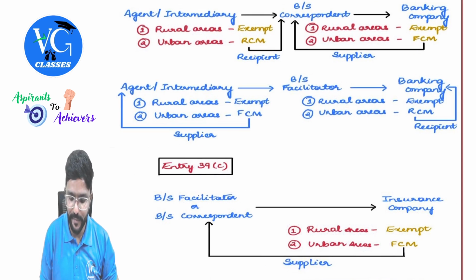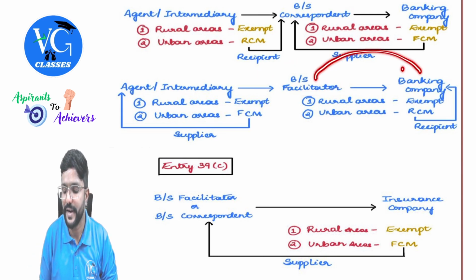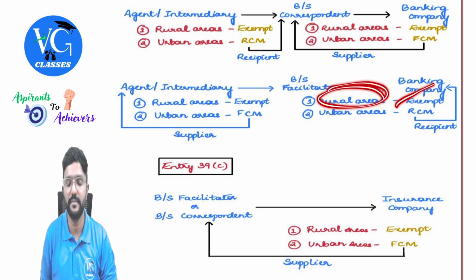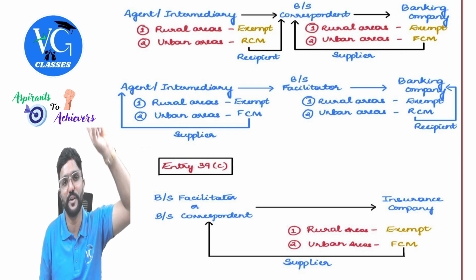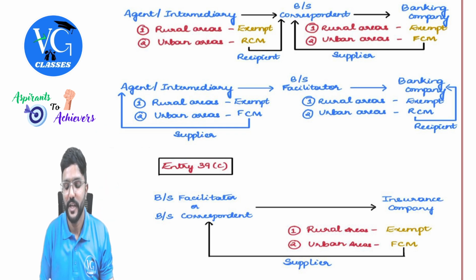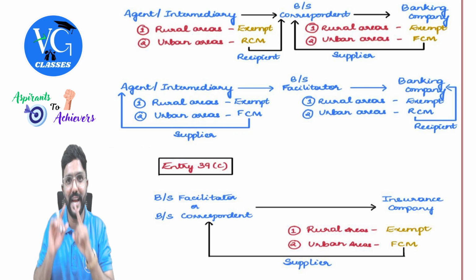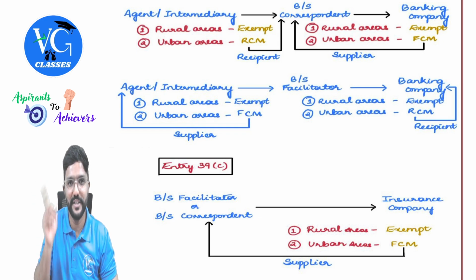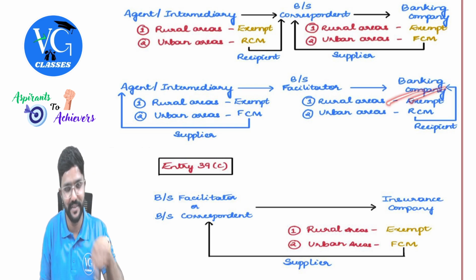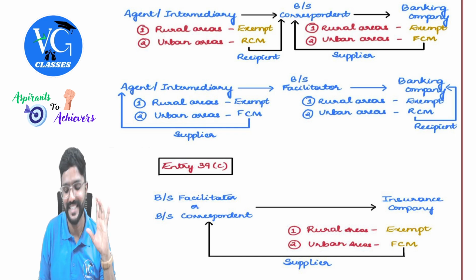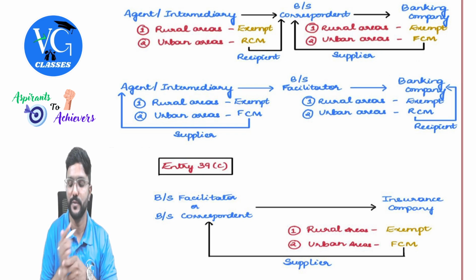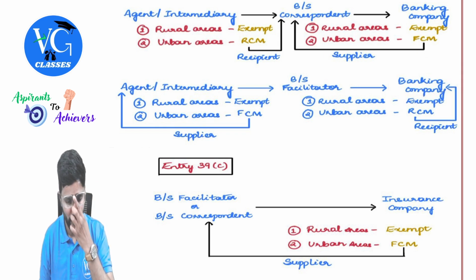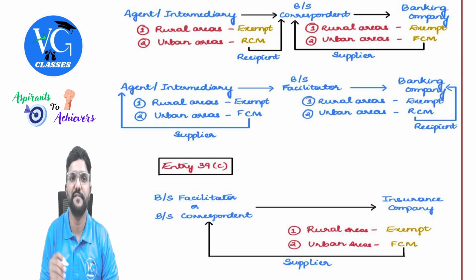Okay, sir. Next, coming to business facilitator. So business facilitator providing services to a banking company with respect to rural area branch is exempt. Whereas if it is with respect to urban area branch, covered in RCM list, you can go back. You can pause for a moment, go back to the RCM list and check it there. If business facilitator is providing services to a banking company, in RCM they didn't tell rural area or urban area, but I have given in green color, last column, if you remember. I mentioned only urban area because if it is a rural area, it is exempt, given in exemption list. Got it? Yes, sir. So if it is with respect to urban area branch, it is taxable under reverse charge mechanism. So banking company has to pay GST, guys, on whatever commission they are paying to business facilitator.